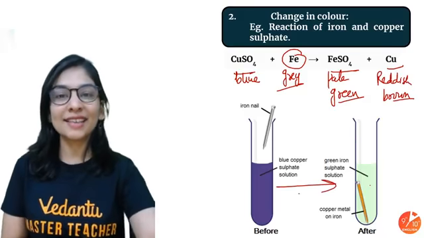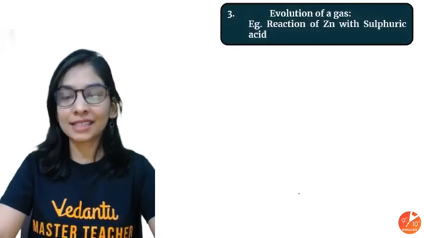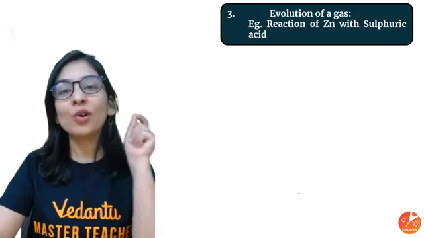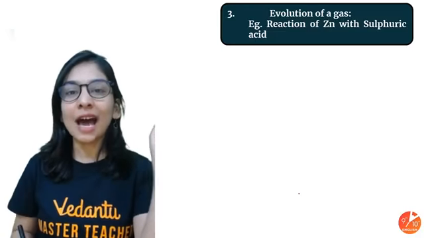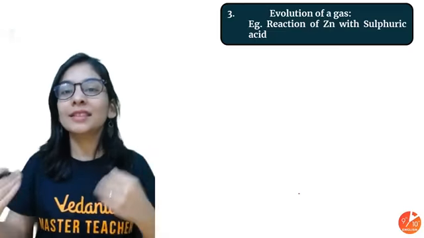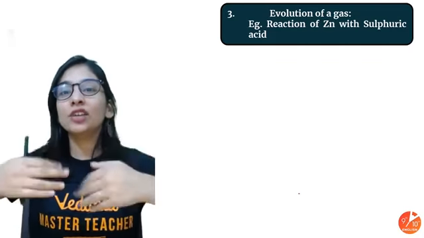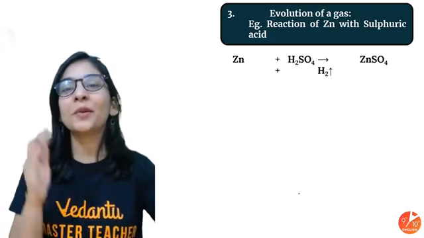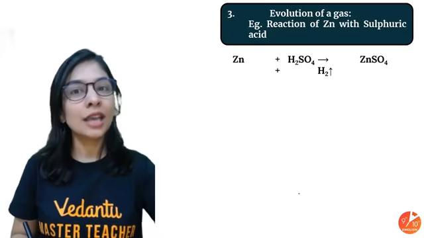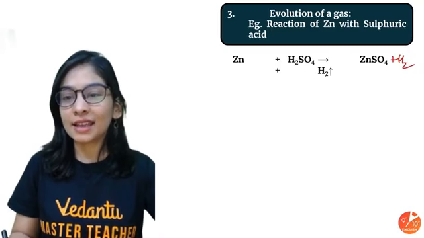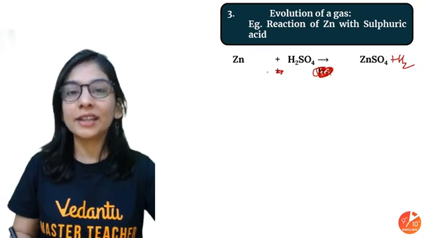So yes, students, change in color is also an example to see whether the reaction has taken place, and a characteristic of chemical reaction. One more, that's evolution of gas, that is, when two or more substances are reacting, we are getting a product that's in gas form, and the gas is leaving your test tube or beaker. Okay, and always remember, whenever a metal reacts with an acid, you'll always get metal salt and hydrogen gas. Metal salt and hydrogen gas.